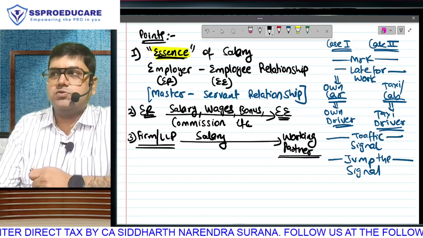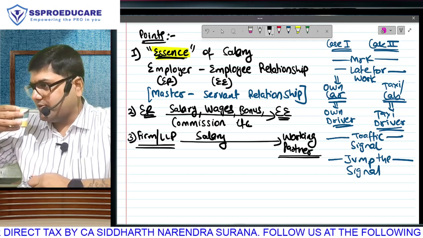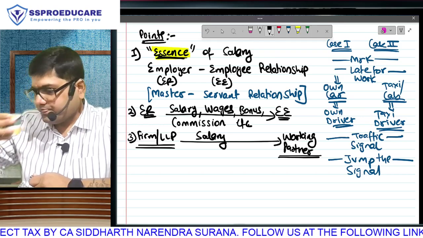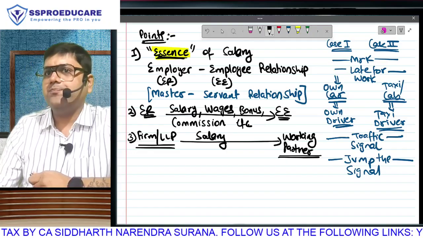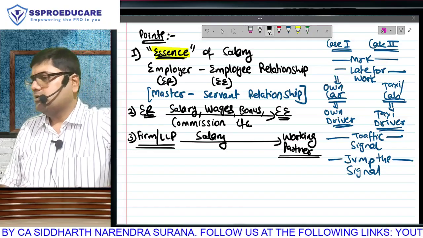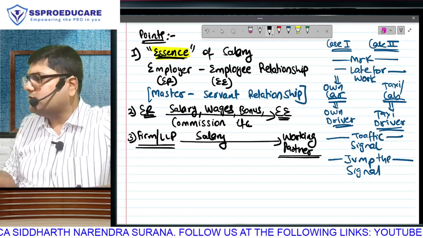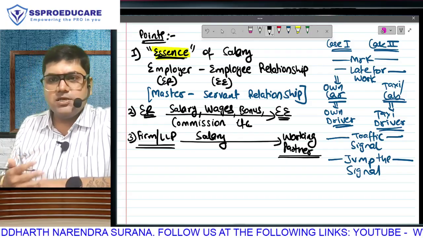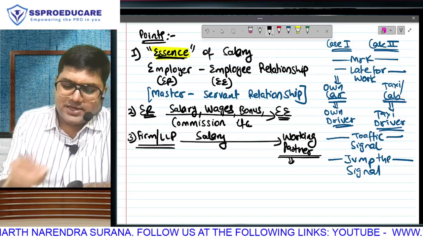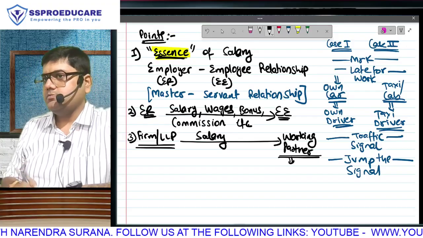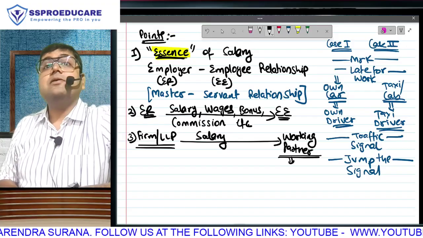Working partners are those who take active participation in the day-to-day affairs, no? Then we should pay salary only to the working partner. Sleeping partners, the firm will not pay salary because they are not involved. Question number 1: Is this salary taxable for the working partner? Taxable or not taxable?